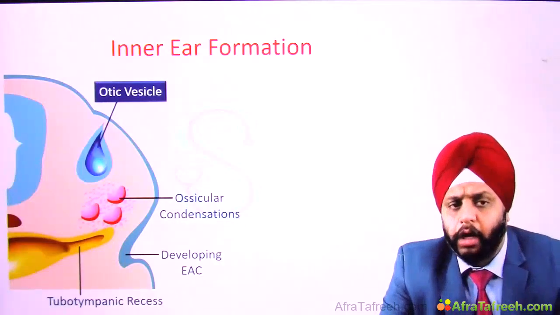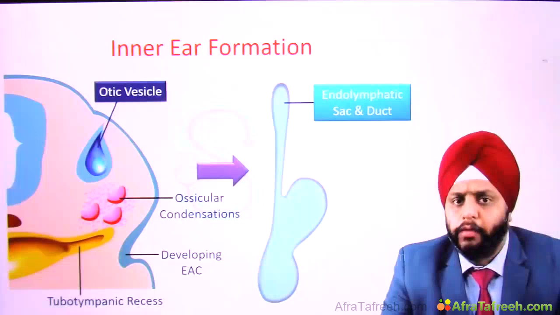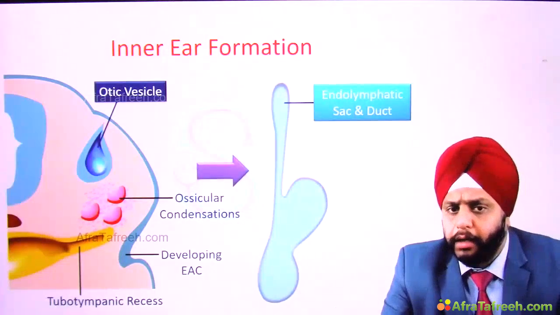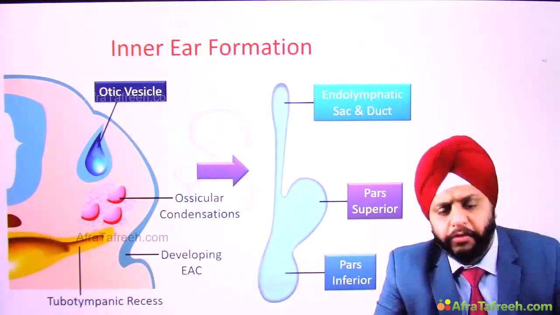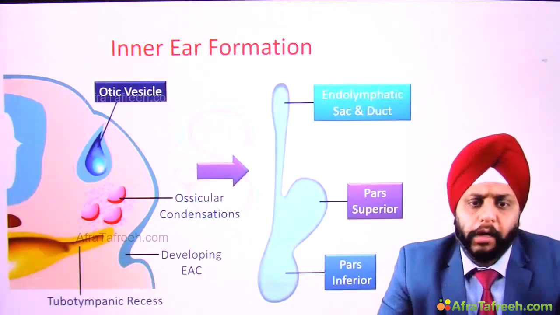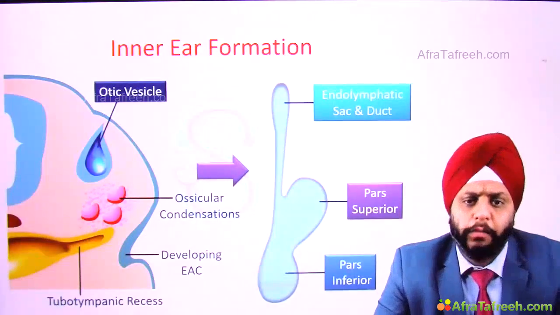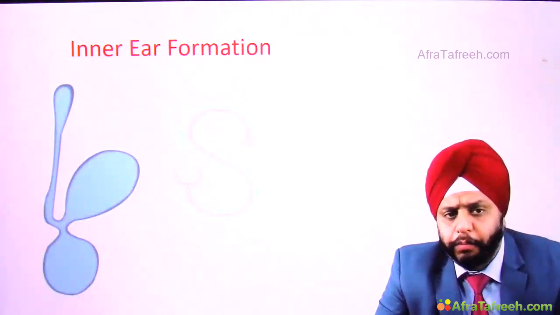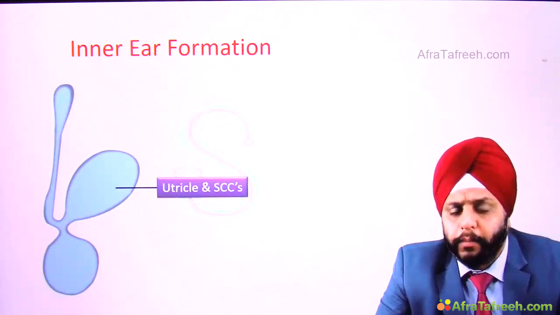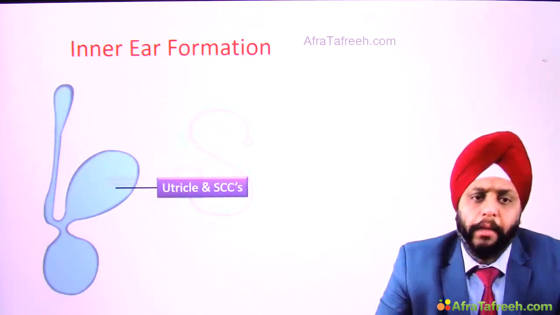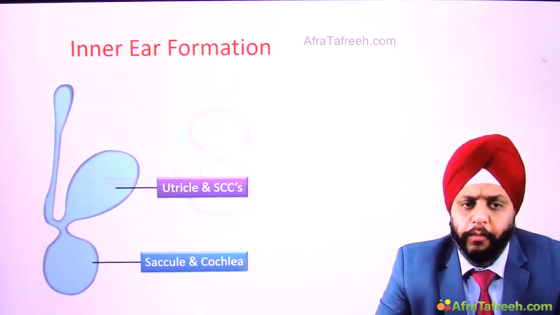It differentiates. How? This will form a structure which has a duct for endolymph, that is the endolymphatic sac and duct, and we have two parts, pars superior and pars inferior. So it differentiates into these two sac-like structures. Now what happens to pars superior and pars inferior? The pars superior further differentiates and forms the utricle and the semicircular canals. The pars inferior forms the saccule and the cochlea.